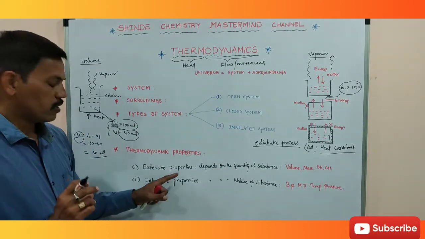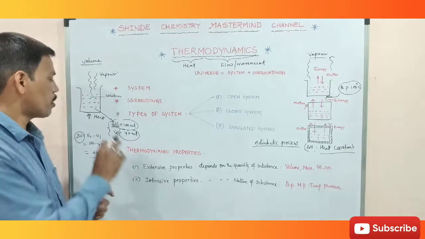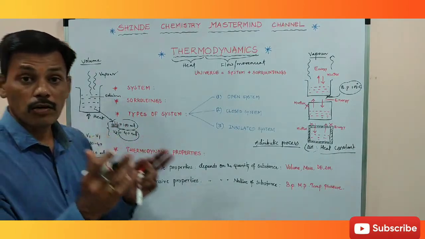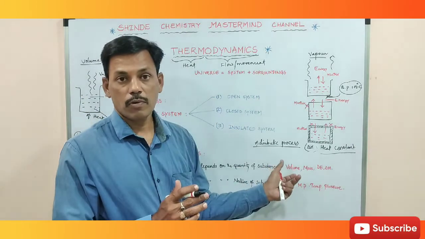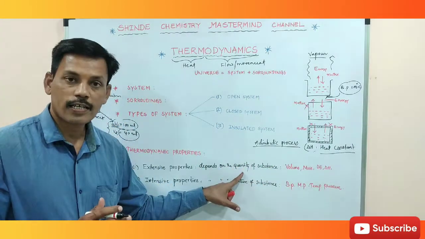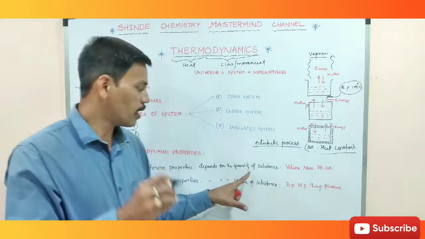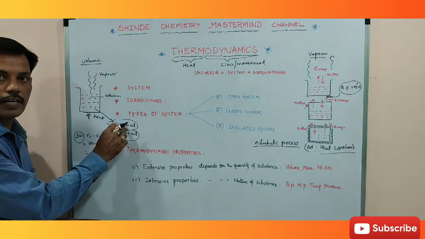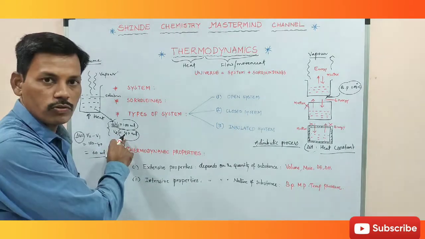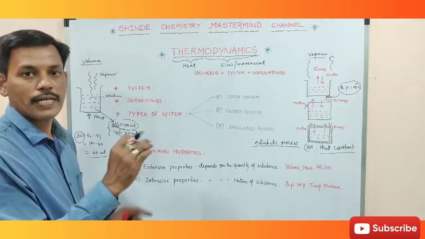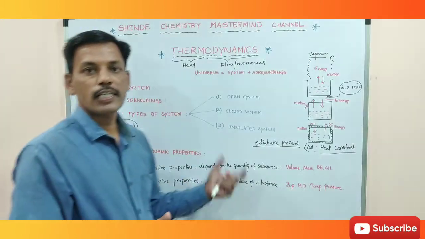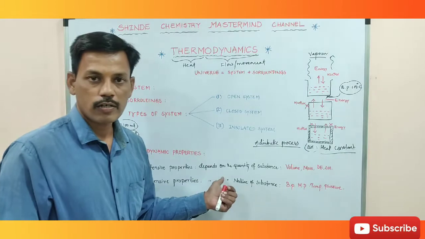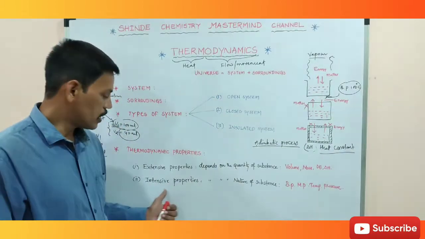These properties, which properties? Volume, mass. These properties depend upon the quantity of the substance. So here the quantity is more at V1, and in V2 the quantity is less. So depending upon the quantity, the property changes. That property is called extensive property. You got it, right? After that, intensive properties.